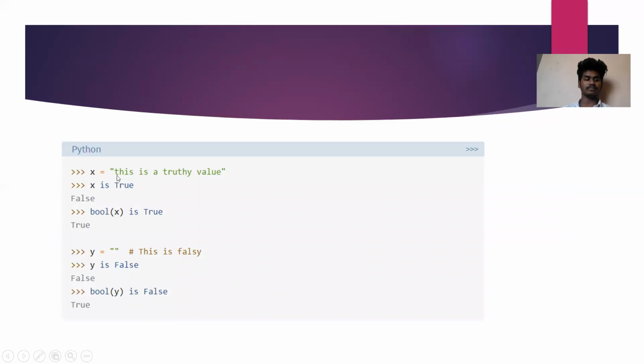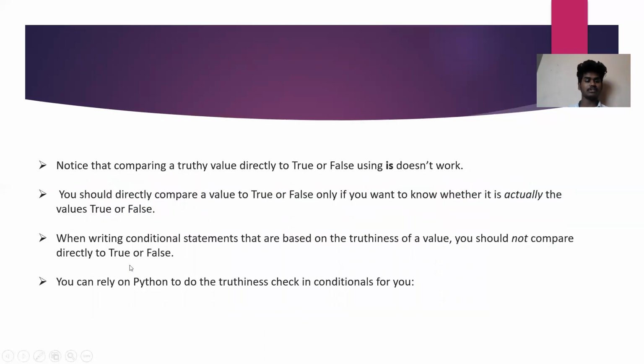In Python, x equals True, and the output is True. Bool of x is True, and bool of a falsy value is False. Notice that comparing a truthy value directly to True or False using equality does not work. You should not directly compare the value to True or False. Use it only when you want to know whether it's actually True or False.